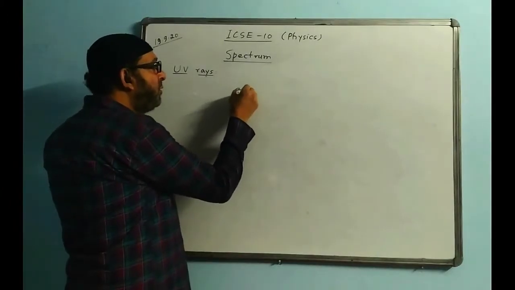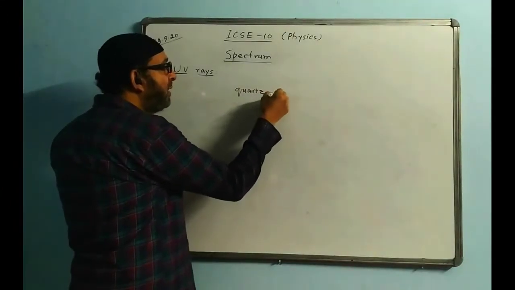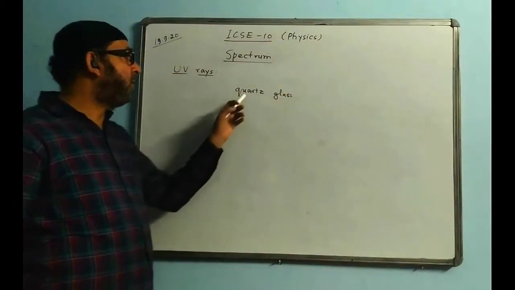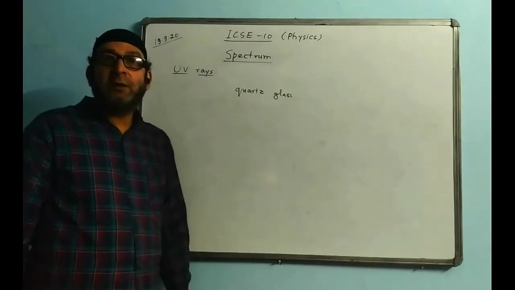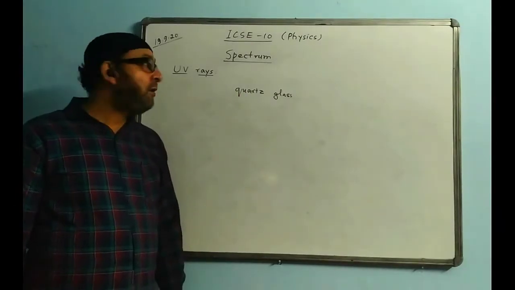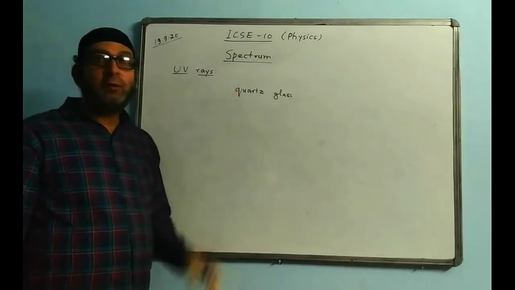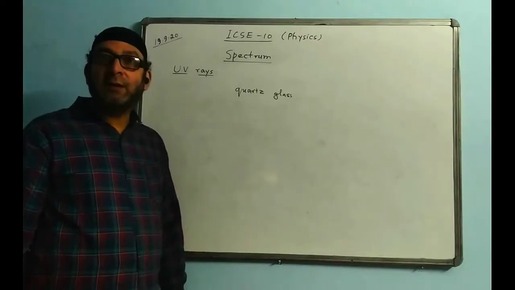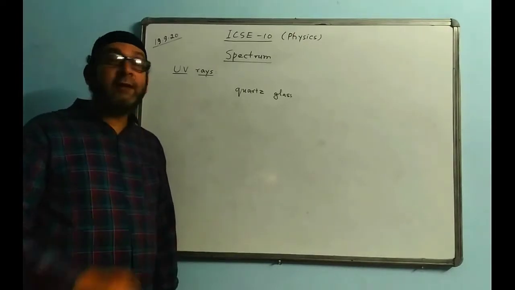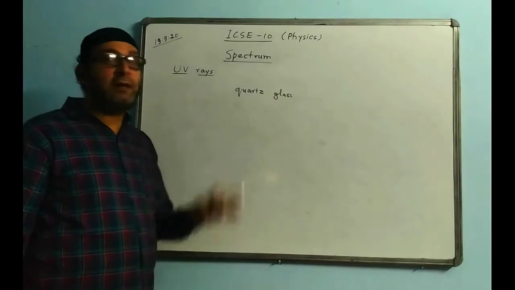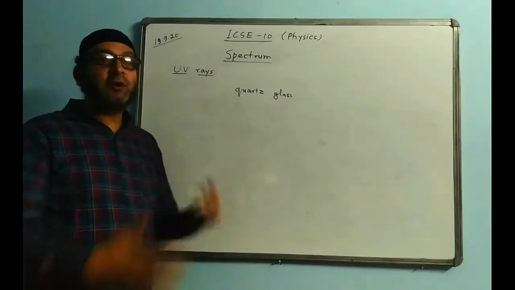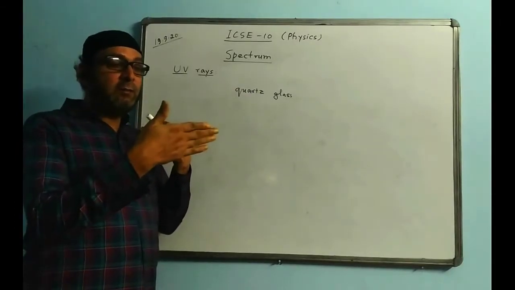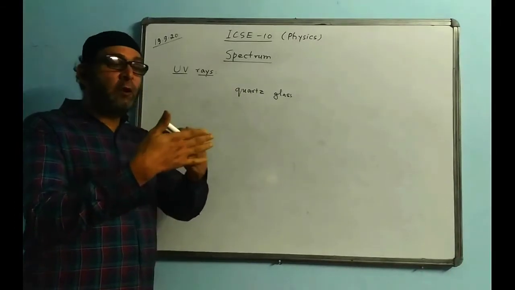Quartz glass. Quartz is the material, the glass made up of quartz, will allow UV rays to be transmitted. UV rays can pass through the quartz glass. That's why in order to obtain UV rays, we have to use what kind of glass? Quartz glass. You can't use ordinary glass because ordinary glass will not allow it to pass out. Rather, the ordinary glass will absorb it.